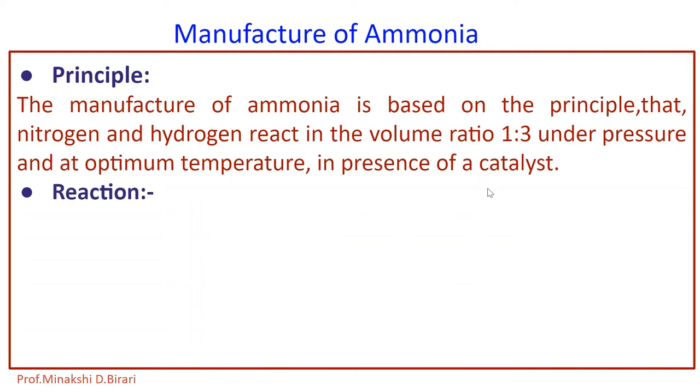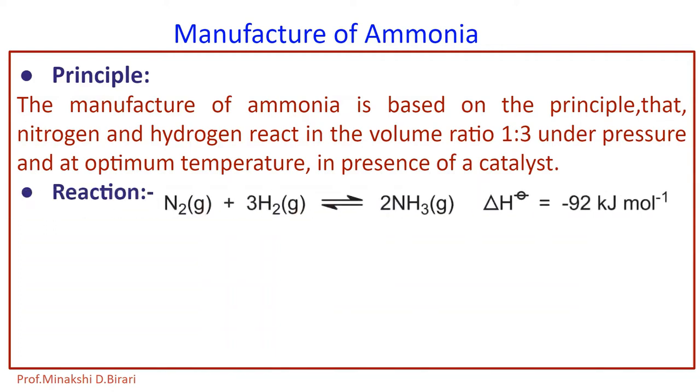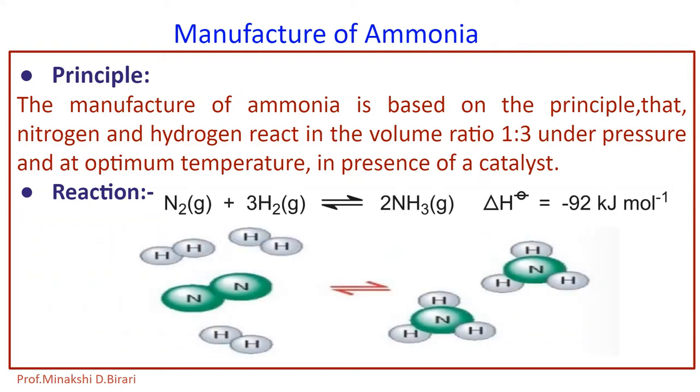So what is the reaction for manufacturing of ammonia? It involves 1 volume of nitrogen and 3 volumes of hydrogen, which give the formation of 2 volumes of ammonia, that is NH3. So 1 volume of N2 and 3 volumes of H2 give the formation of 2 volumes of NH3. So we should remember the volume ratio of nitrogen and hydrogen, 1:3, for the manufacturing of ammonia. This is the reaction involved in the manufacturing of ammonia.